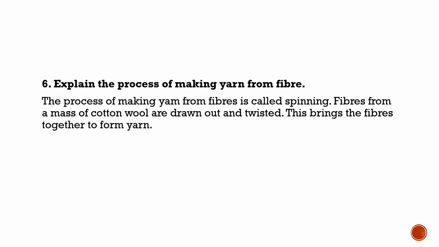Now the next and the last question of your NCERT is to explain the process of making yarn from fibers. The process of making yarn from fiber is called spinning. Fibers from a mass of cotton wool are drawn out and twisted. This brings the fibers together to form a yarn.